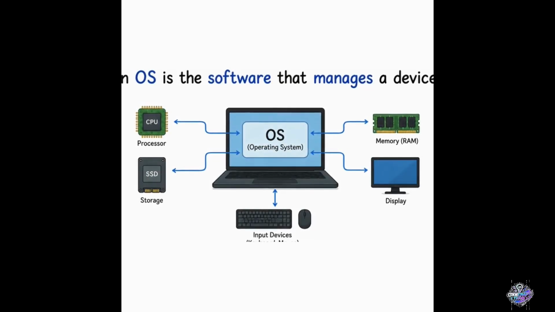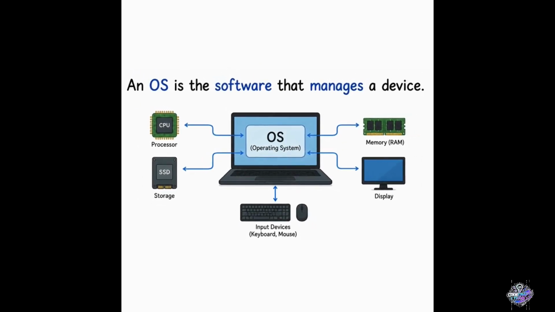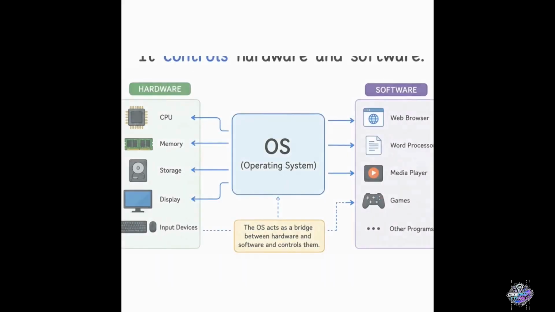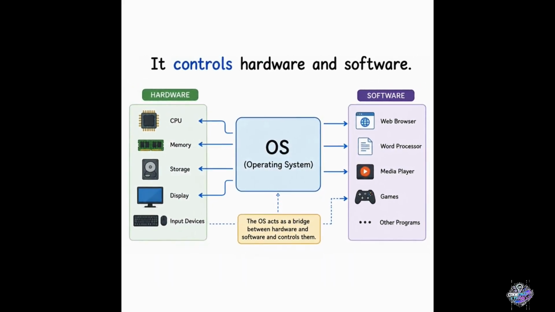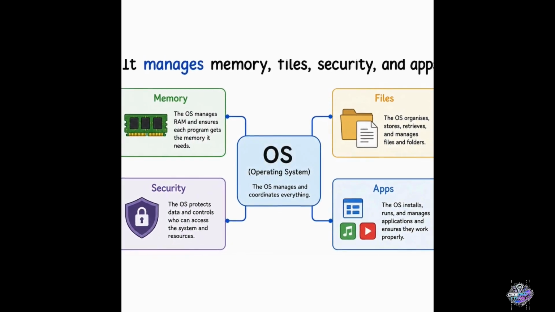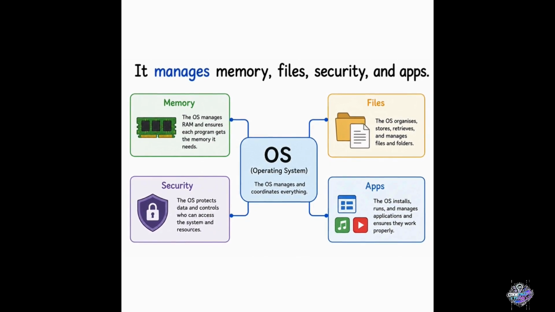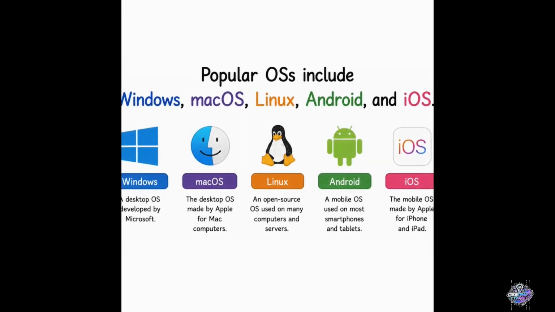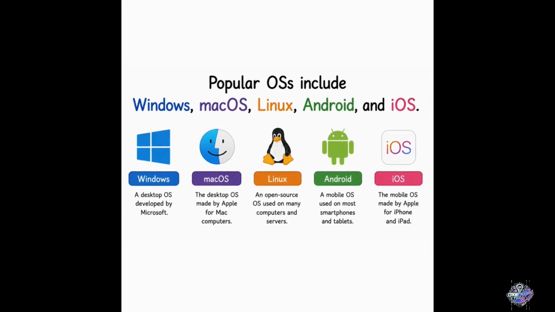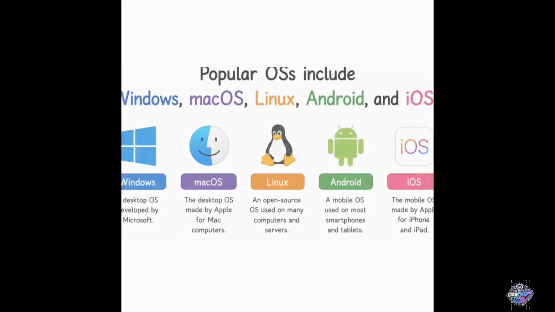Conclusion. Key takeaways. An OS is the software that manages a device. It controls hardware and software. It manages memory, files, security, and apps. Popular OSs include Windows, macOS, Linux, Android, and iOS.